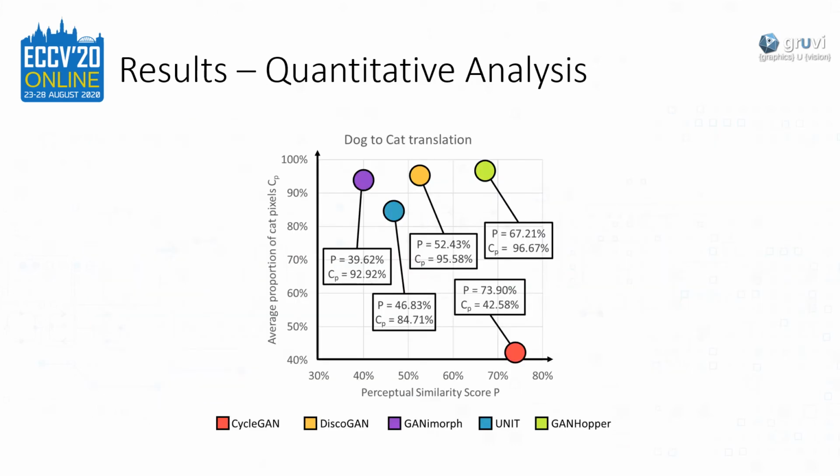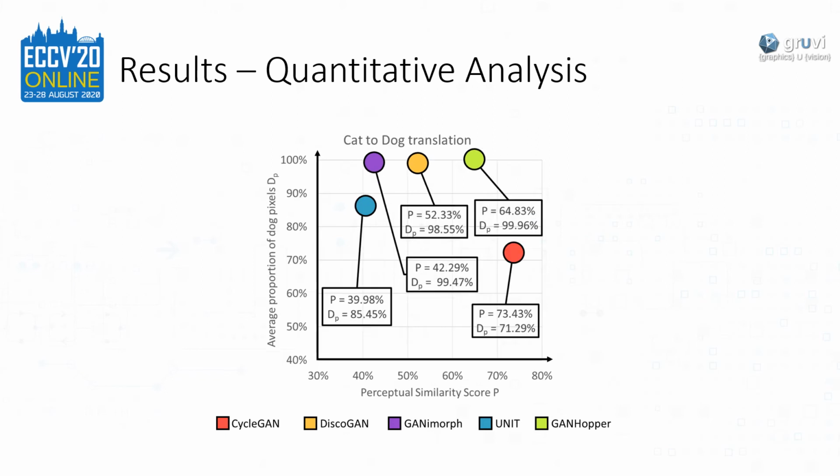Here, we present a quantitative comparison between different methods for dog-to-cat translations. The horizontal axis presents the average perceptual similarity between all inputs and their respective outputs. The vertical axis presents the percentage of output pixels correctly labeled as the output class by a pre-trained network. Higher and to the right is better. And here are the quantitative results for the cat-to-dog translation.